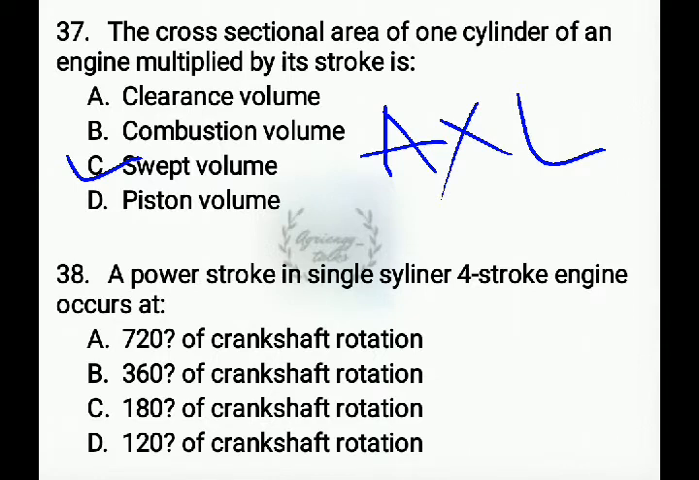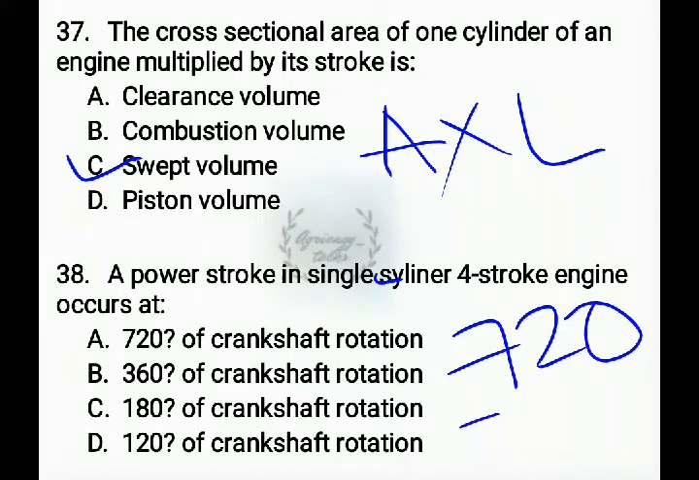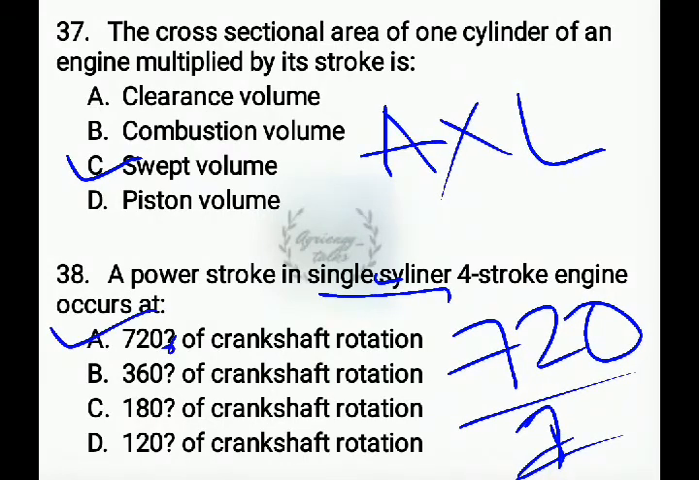Next question. A power stroke in a single cylinder 4-stroke engine occurs at. Power stroke which occurs is nothing but the firing interval which will be given for a 4-stroke as 720 by number of cylinders. Here number of cylinder is 1 as it is a single cylinder, so it occurs at 720 degrees of the crankshaft rotation.